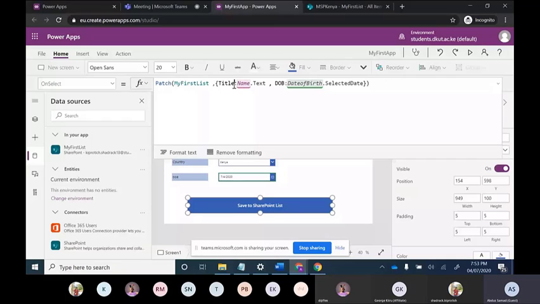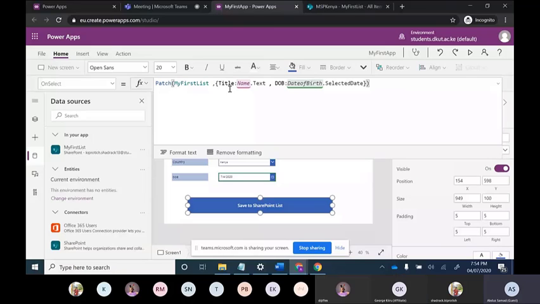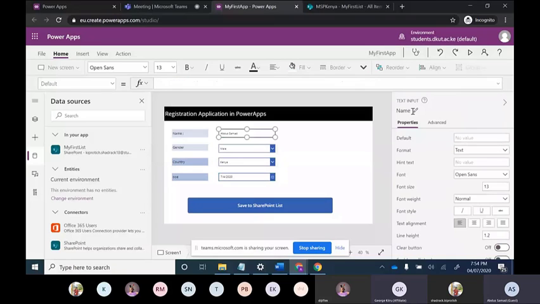Title is the column name in the SharePoint list, and name is our input name which we have given. So name.text is our input name.